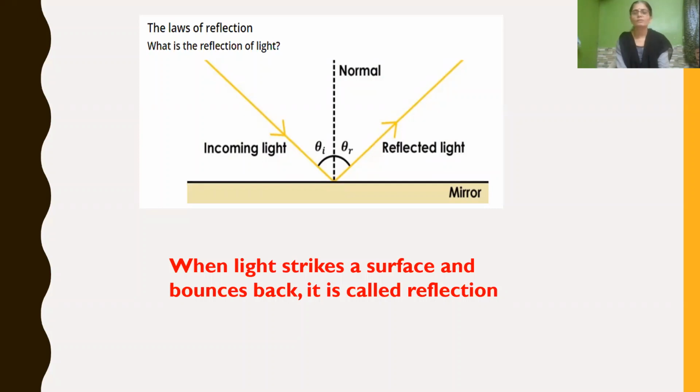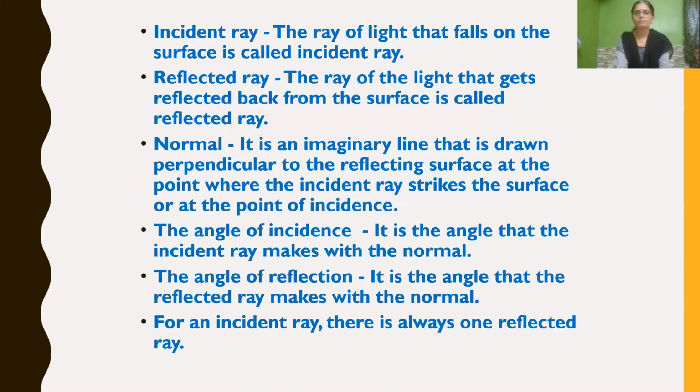That is, when light strikes a smooth, polished surface and bounces back, it is called reflection. Under reflection of light, we have learned many terms. What is the incident ray? The ray of light that falls on the surface is called the incident ray.